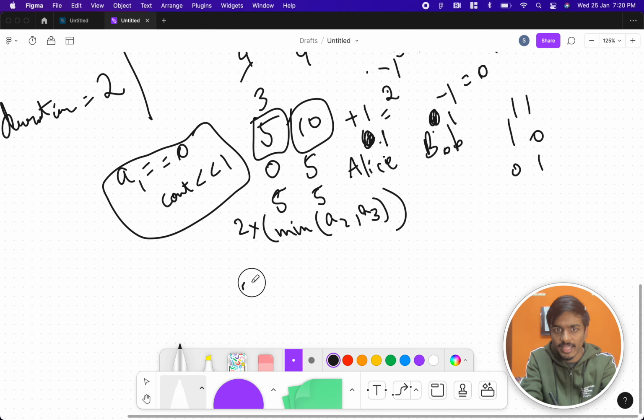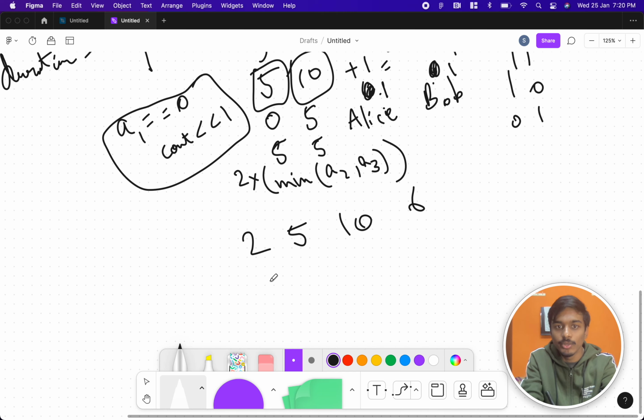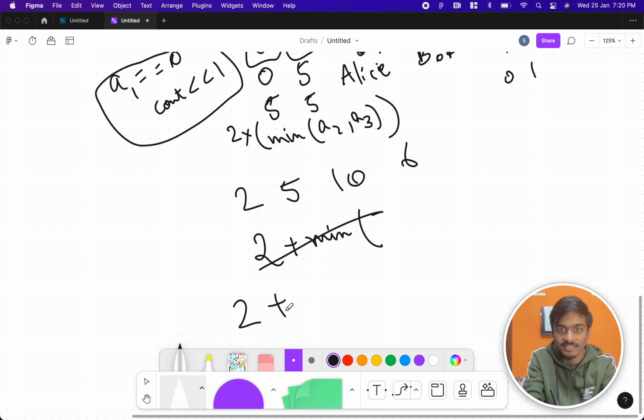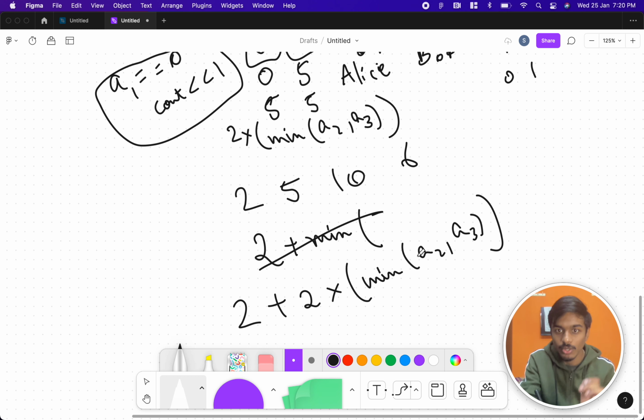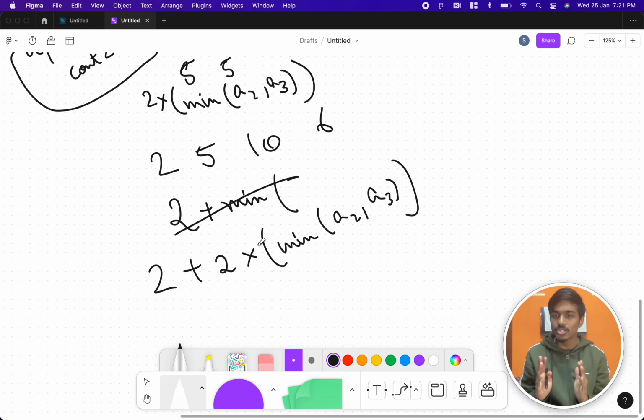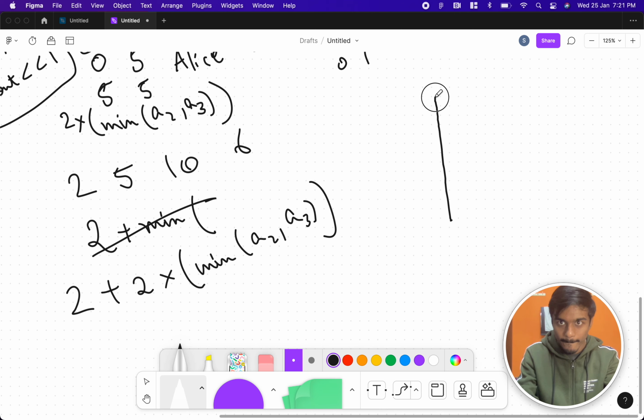Now again 2, 5, 10, 6, right? You take 2 together, plus 2 into min of A2 comma A3. So how did we get this? The minimum of A2 comma A3 is the minimum value. We just want to keep on alternating between both, so that's why we kept this 2 into. Even if we take 5 from here, we need to take 5 from A3 also. Now we are sure that this will definitely give a positive number. So suppose, let's say this is the number, a very big number, this is their mood.